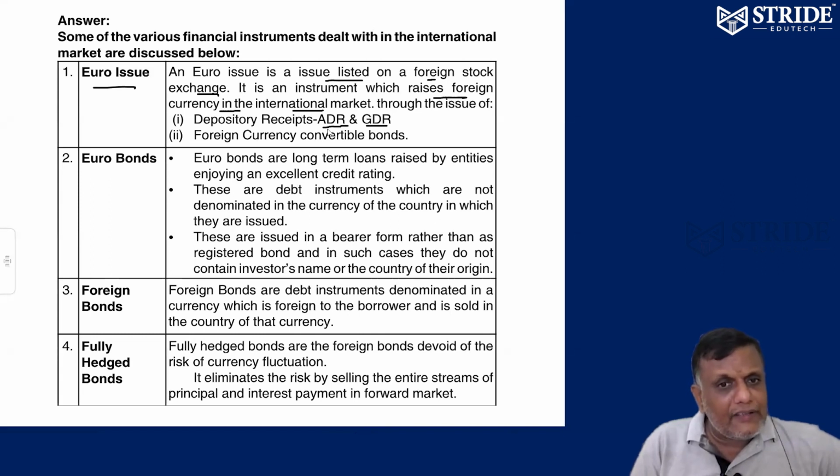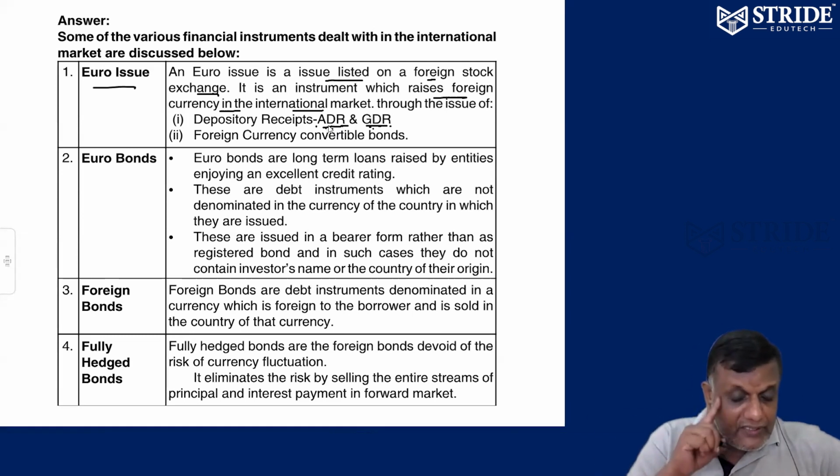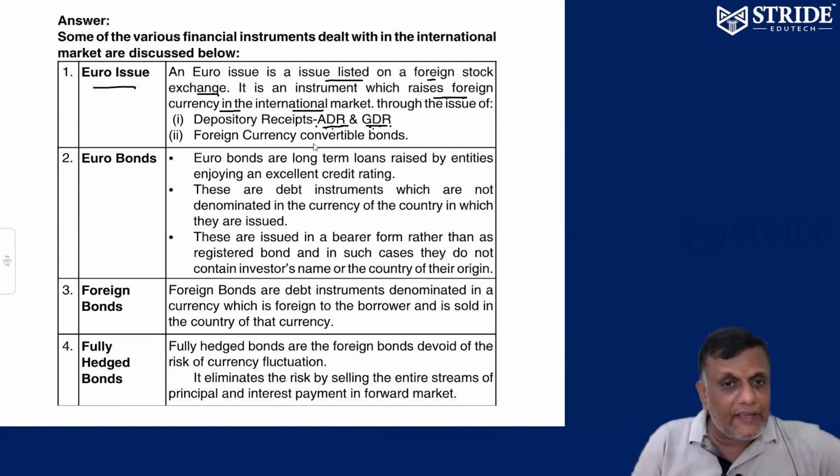Examples are ADR and GDR. What is ADR? American Depository Receipts. What is GDR? Global Depository Receipts. Indian companies tap the American capital market through the ADR route and the global market through the GDR route. Recently, Infosys raised GDR and similarly ADR, which means an Indian company going abroad to foreign exchanges to raise money in foreign currency. So for the American market we target ADR, for the global market we target GDR. Next, foreign currency convertible bonds.